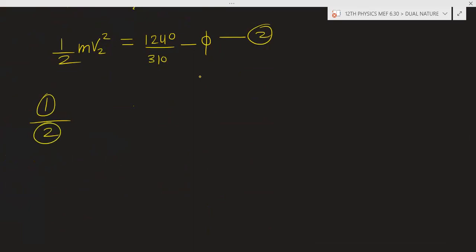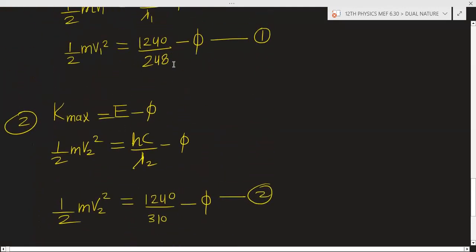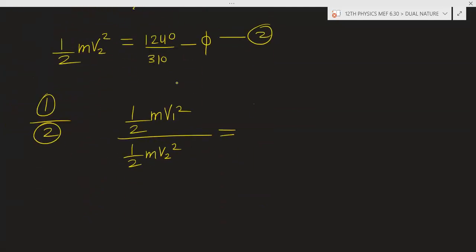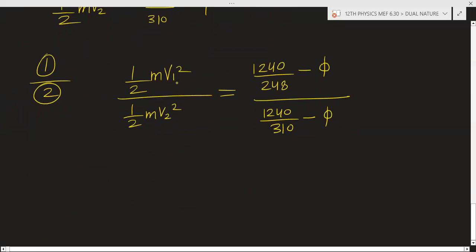Half m v1 square divided by half m v2 square is equal to 1240 divided by 248 minus phi, divided by 1240 divided by 310 minus phi.